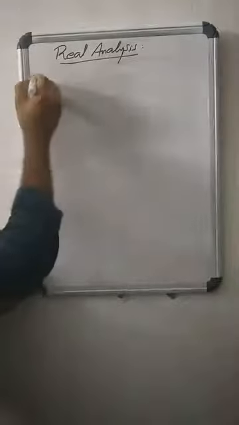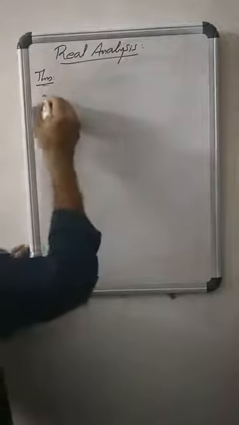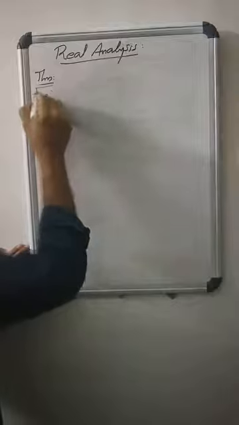In this class, let us discuss an important theorem known as the Bolzano-Weierstrass theorem. The theorem states that a bounded sequence of real numbers has a convergent subsequence.